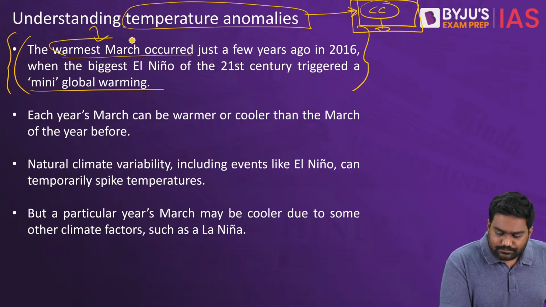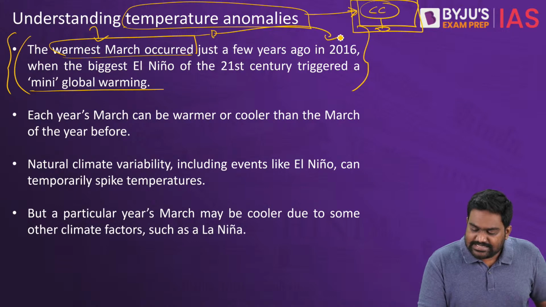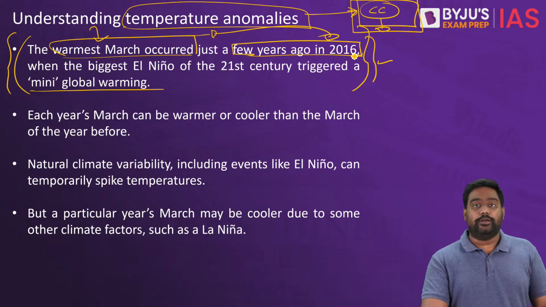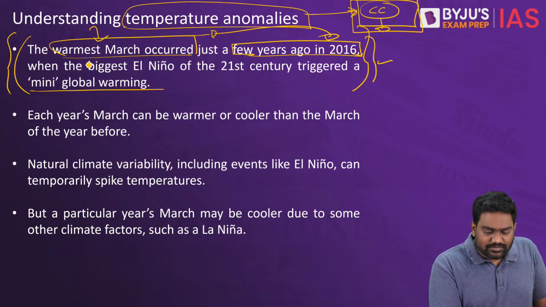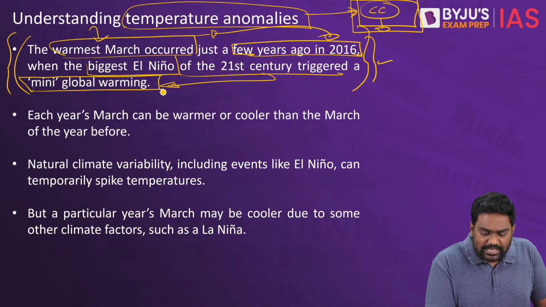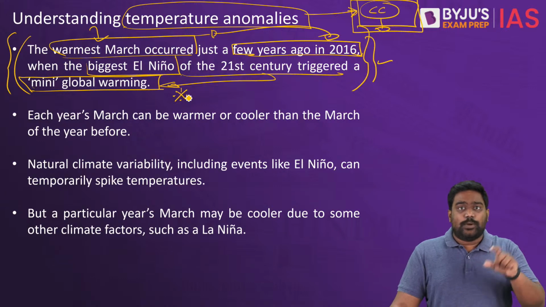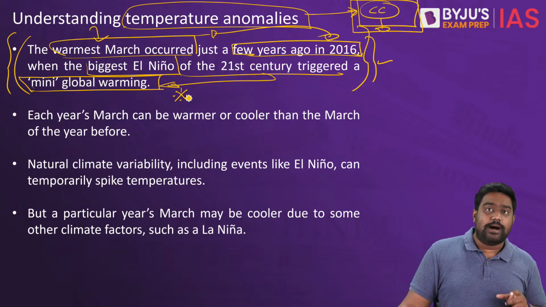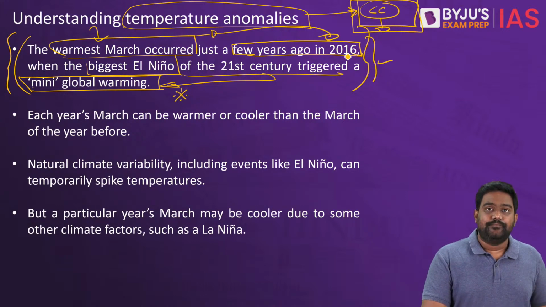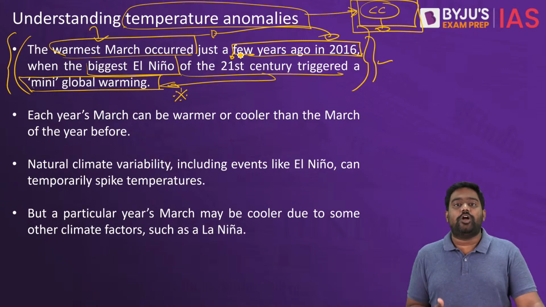See, the warmest March occurred in 2016. This was the hottest March that has ever been reported. It was mainly a result of the biggest El Nino phenomenon of the 21st century, which reportedly caused a mini global warming. Alright, if March 2023 is the second warmest March, then the warmest March on record was in 2016. This was mainly a result of the El Nino phenomenon.